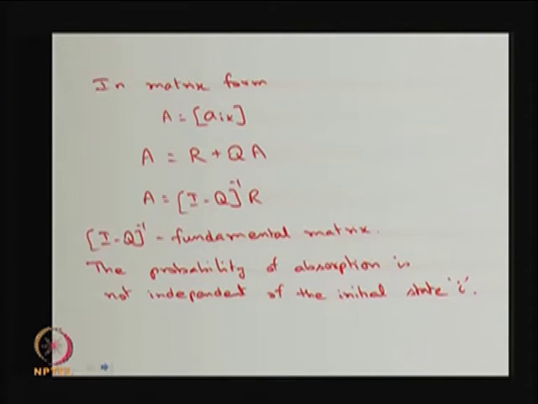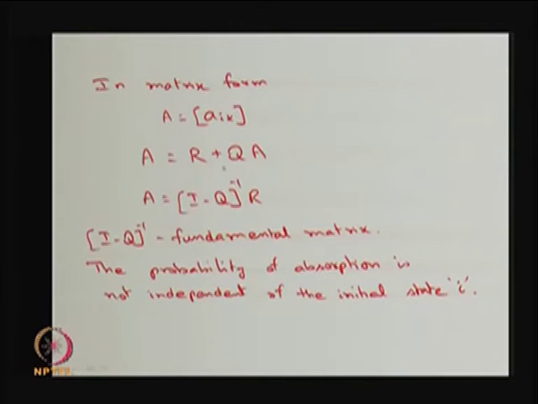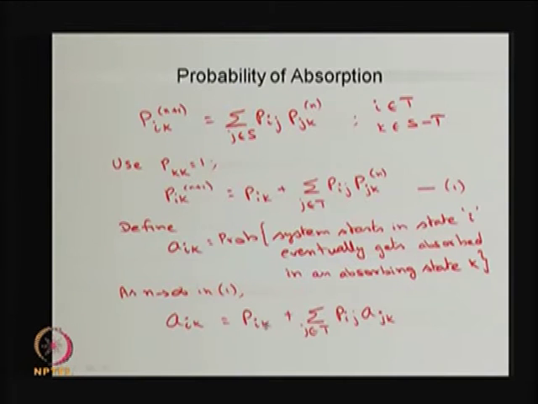So, I can write a_ik as a matrix capital A. Therefore, in the matrix form, this equation for all values of i is: capital A is equal to the R matrix, because this is p_ik, where i is the transient state and k is the absorbing state.